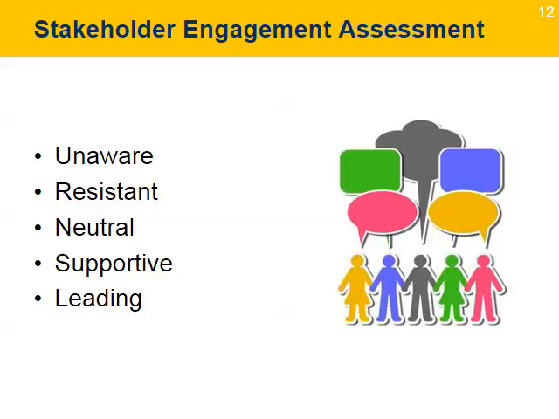Stakeholders will have differing degrees of engagement with the project, depending on many factors such as the information they have on the project goals and previous experience with the organization on similar projects. The project leader needs to identify how each stakeholder is engaged with the project. Stakeholder engagement can also be classified using the following categories. They are unaware, resistant, neutral, supportive, and leading. Using this information, the project leader can then plan for the desired degree of stakeholder engagement with the project.